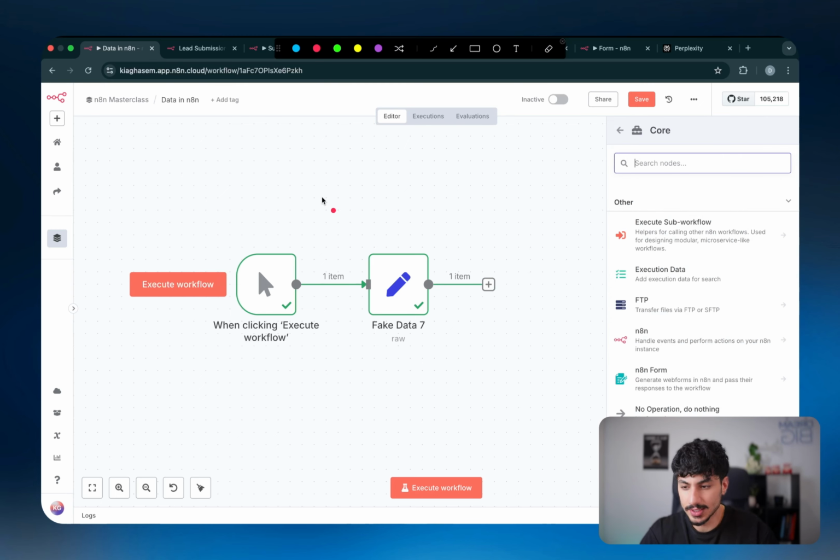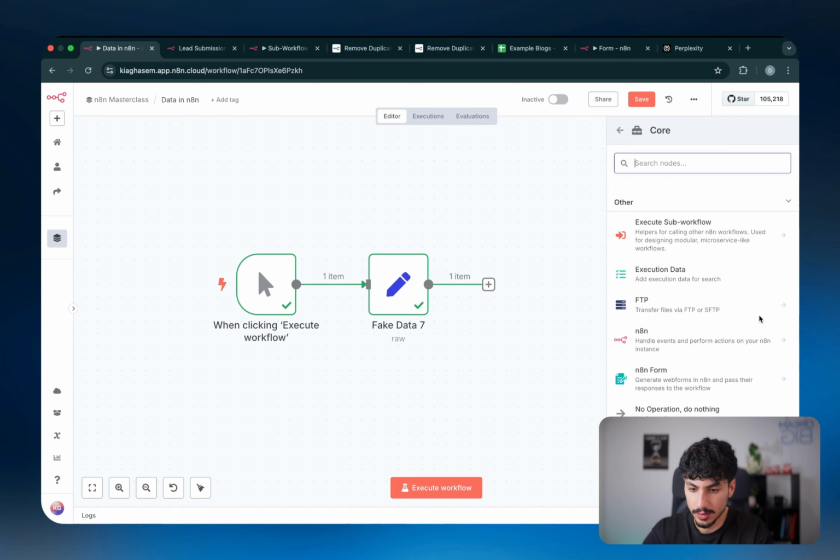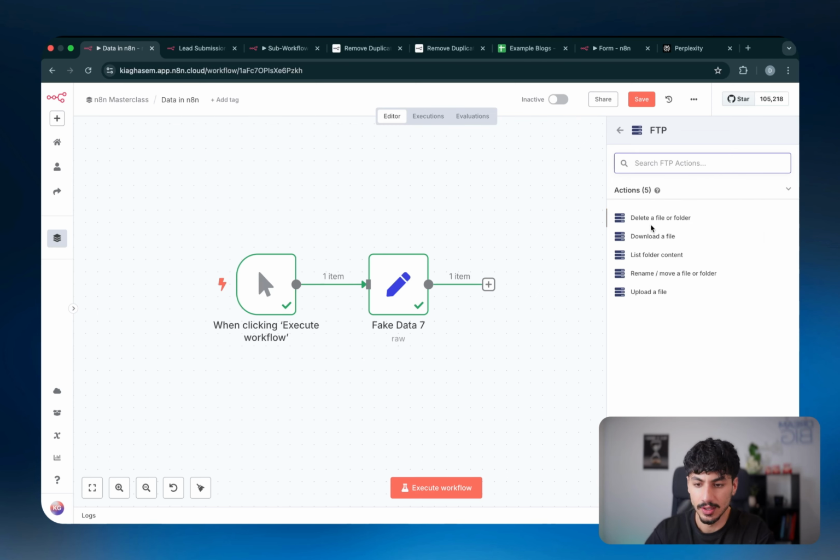Now, the next one is FTP, and FTP stands for File Transfer Protocol. And as the name suggests, it's just a protocol in order to transfer files across servers. Now, there's a bunch of different things you can do, like you can delete a file or folder, download a file, list folder, rename or move file or folder, or upload a file.